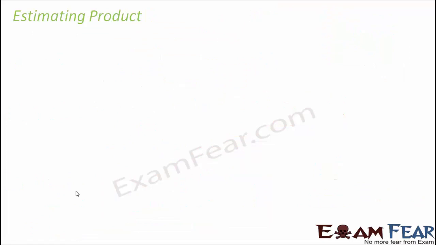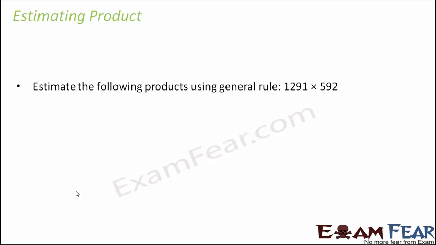Now let us try to estimate the product, because till now we estimated the sum and the difference. So here also let us take an example. Estimate the following product using the general rule: 1291 multiplied by 592.